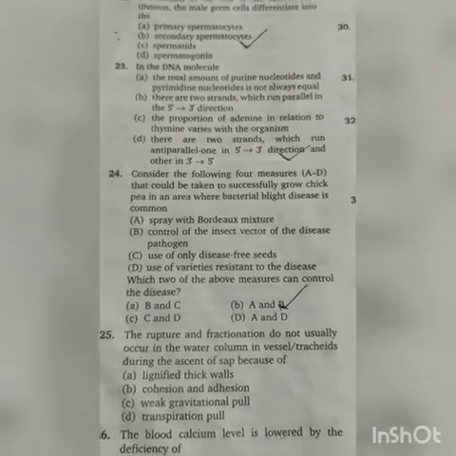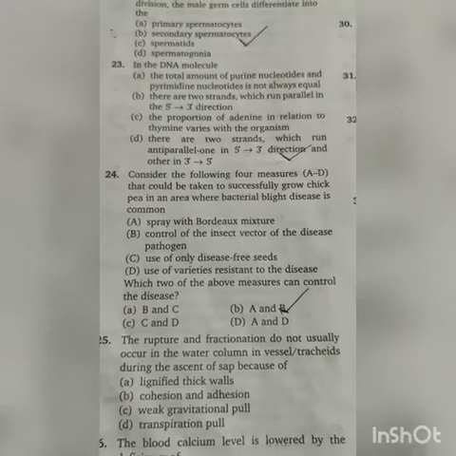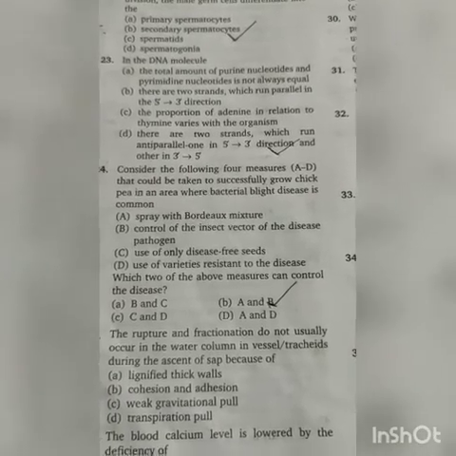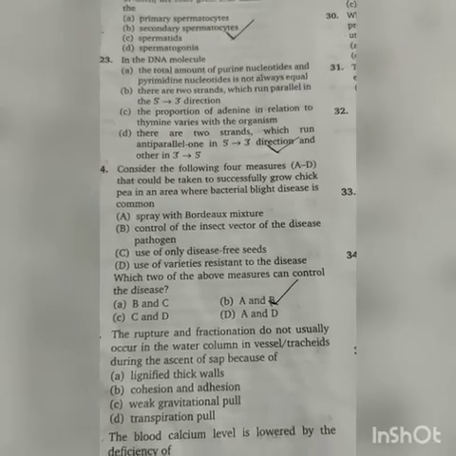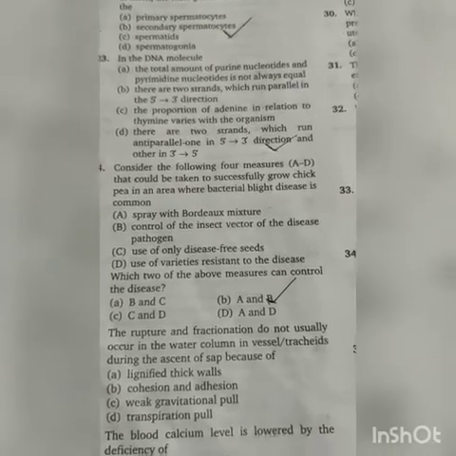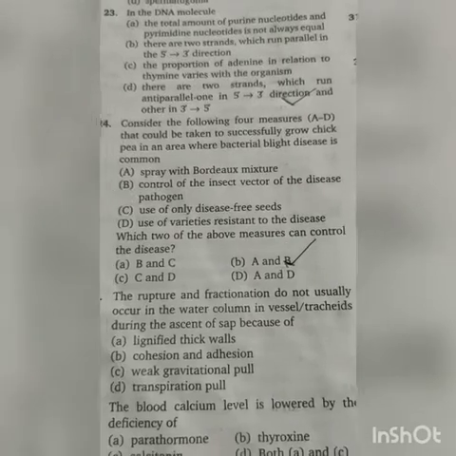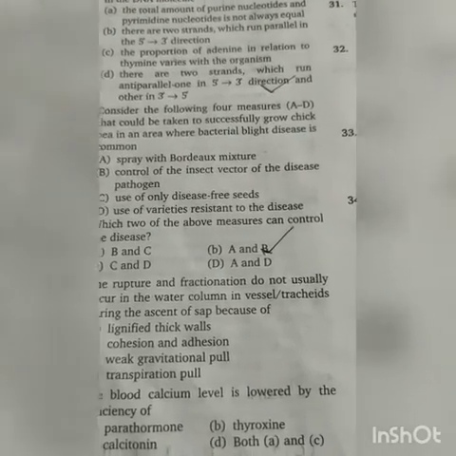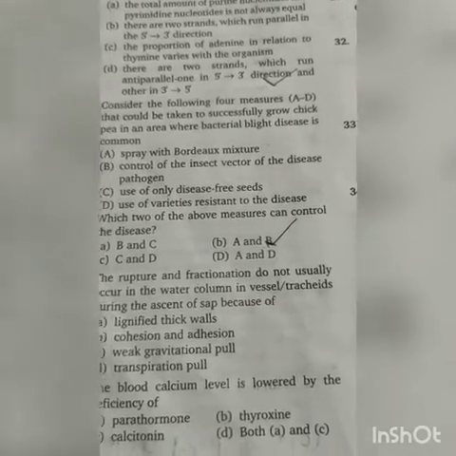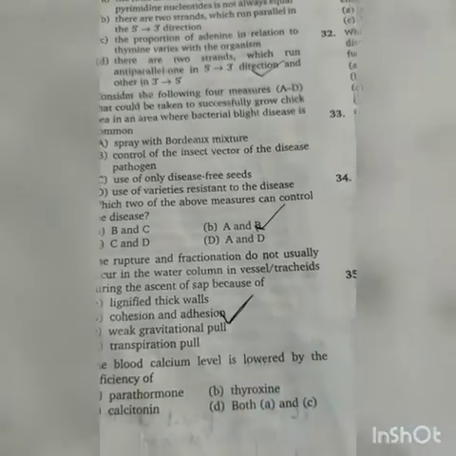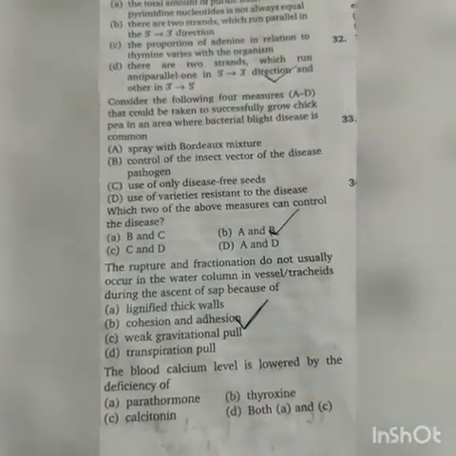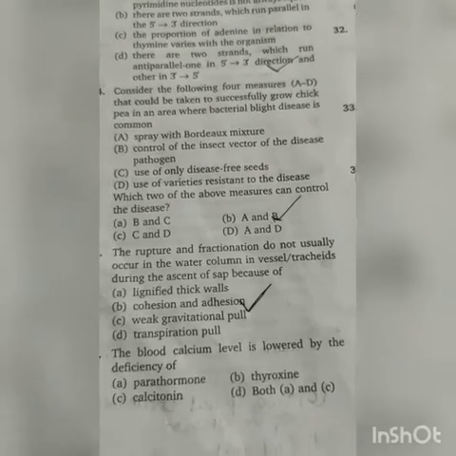Now our question number 25 is, the rupture and fractionation do not usually occur in the water column in vessel or tracheids during the ascent of sap, because ascent of sap is the flow of water from root to different parts of the plant. So our correct answer is cohesion and adhesion. These are the forces which help in the flowing of water.